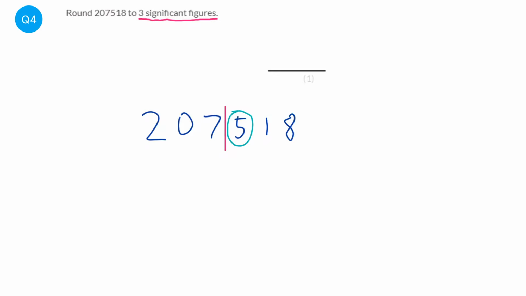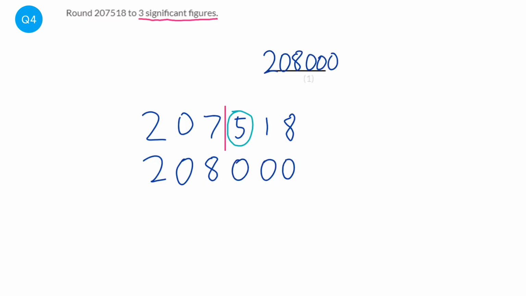But before that happens, we look at this number. Now this number, if it's 5 or more, it moves this number up by 1. If it's less than 5, that number stays the same. Now it is 5 or more, because it is 5, so it's not going to be 207, it's going to be 208. Now a common mistake is that students write down 208. No. All the numbers to the right of that line turn to 0. So it would be 0, 0, 0. So it would be 208,000 exactly.